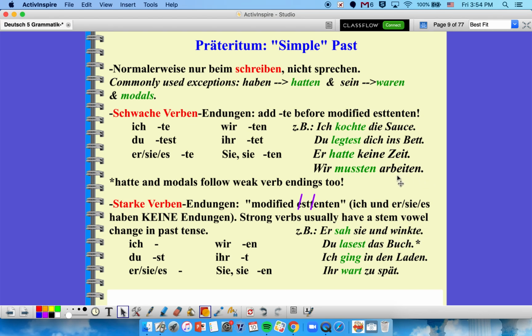This is using our schwache Verbendungen because it's a weak verb. Du lasest das Buch. You read the book. Ich ging in den Laden. Ihr wart zu spät. So I went to the store and y'all were too late. So the tougher thing about Präteritum when it comes to the strong verbs, the endings are pretty easy, but just knowing what the stem changes are is something you just have to learn whenever you learn a new verb.